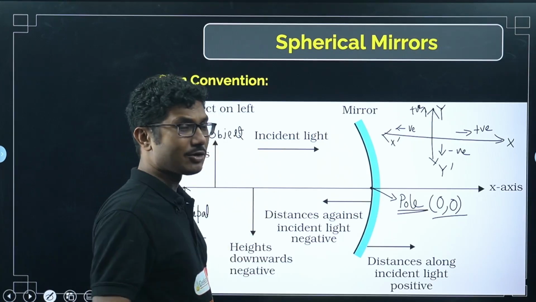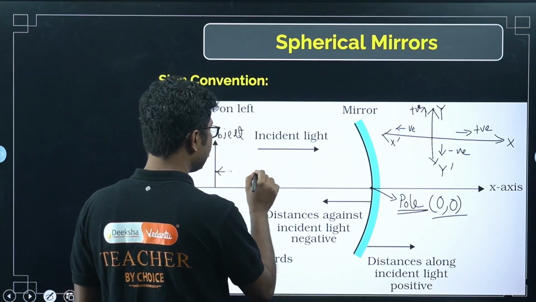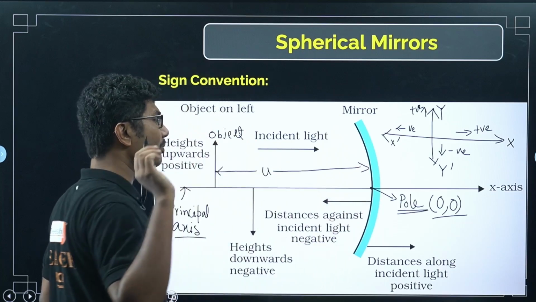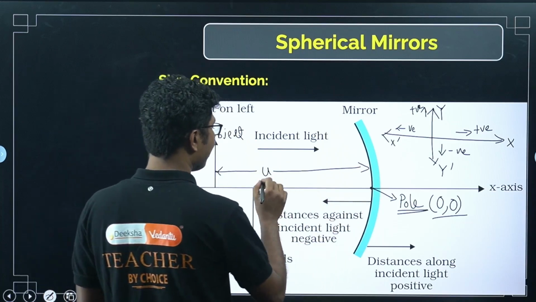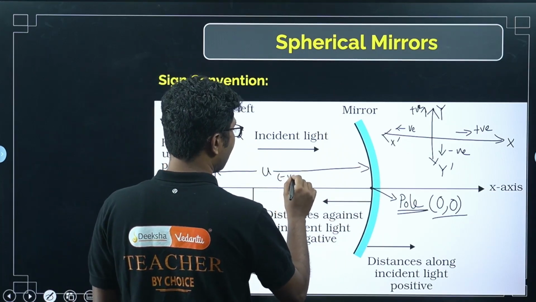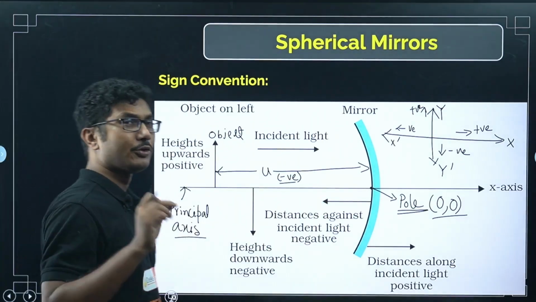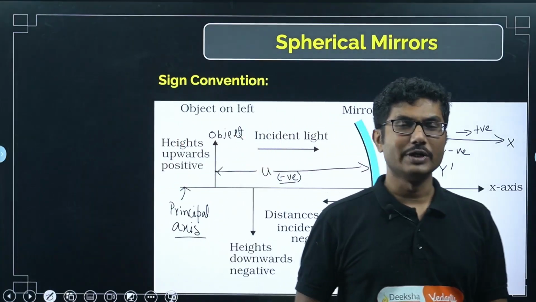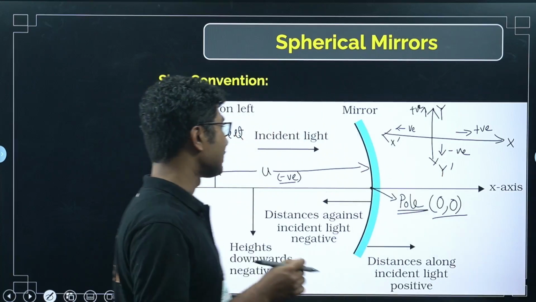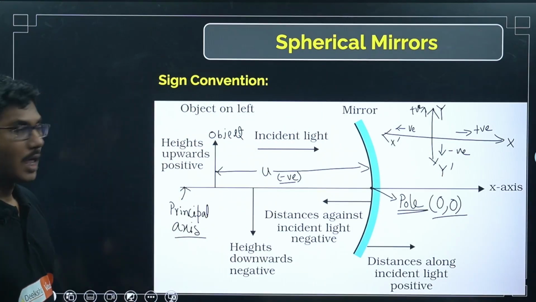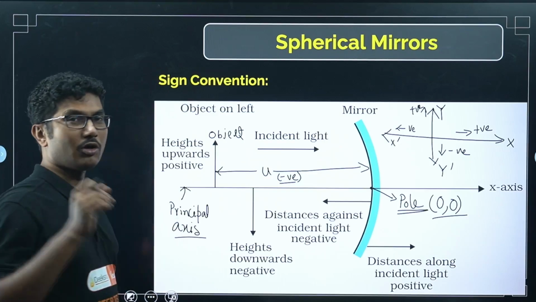In every case, object distance is denoted by the symbol small u, okay. In every case object distance is negative. So whenever you start solving a question, don't forget to put the object distance as a negative value, okay. We'll see the equations as well. So object distance is always negative, right? Object distance is always negative.